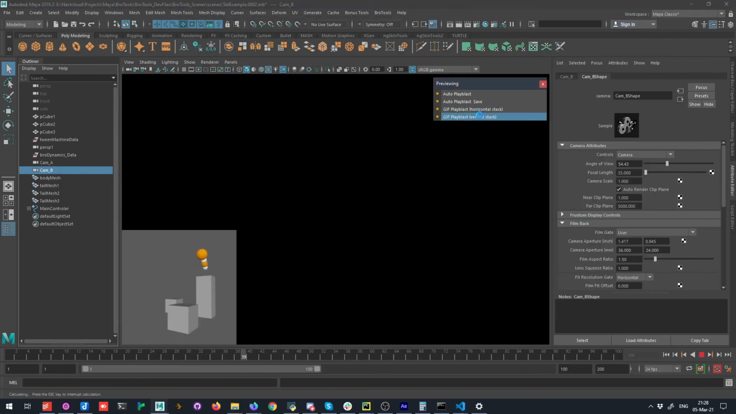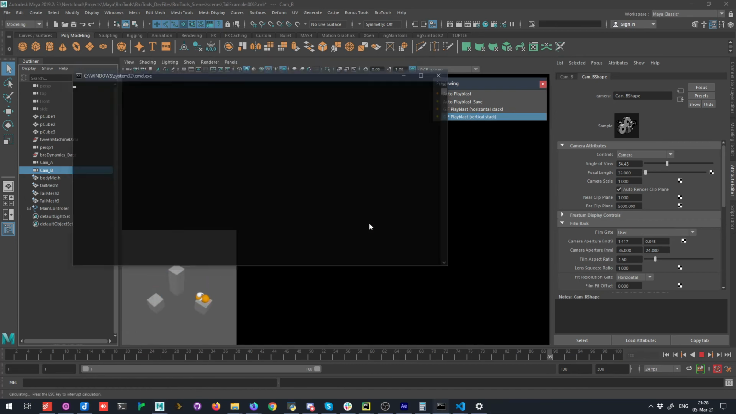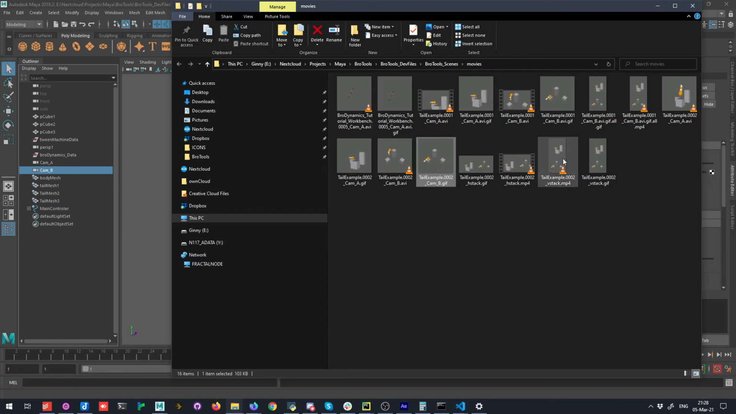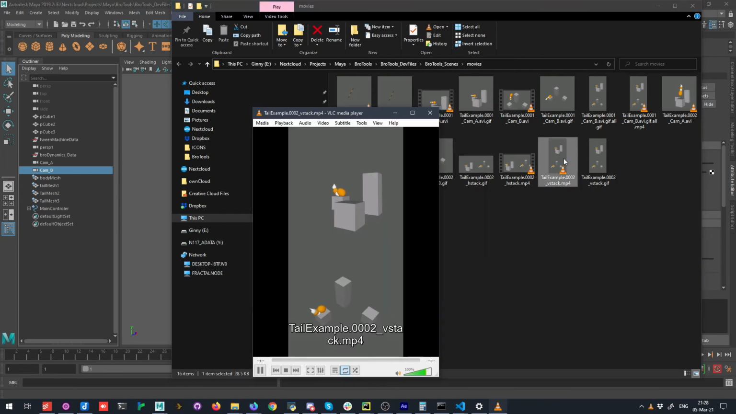So, for example, we've made this animation and want to show it to our supervisor from multiple angles. Simply add cameras to the scene and click a button, and you will have AVI and GIF files ready in no time.